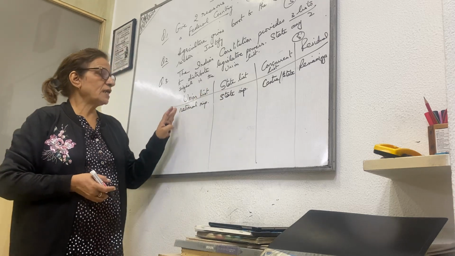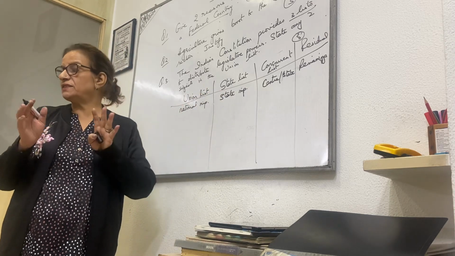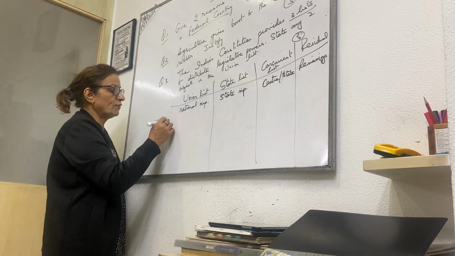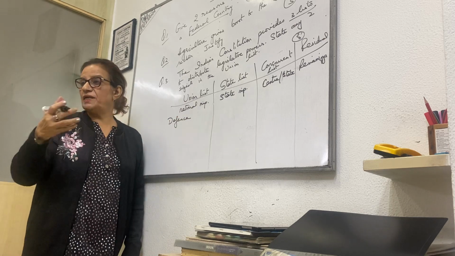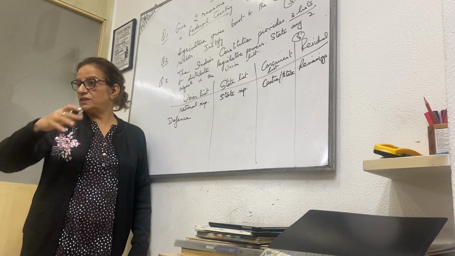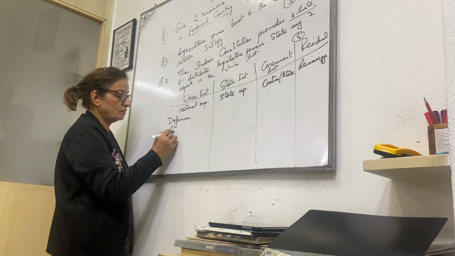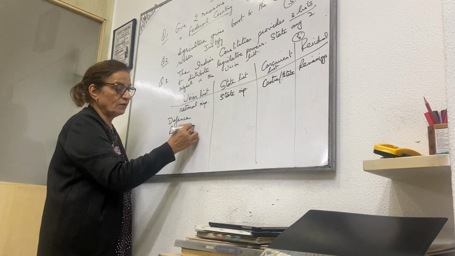Now, union list subjects are of national importance, and only the central government can make laws on them. Okay. For example, defense: army, navy, air force, this comes under defense. It is of national importance. Railways, the whole country is using the railways.